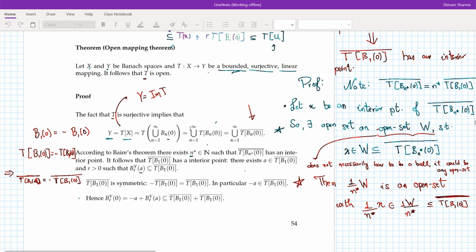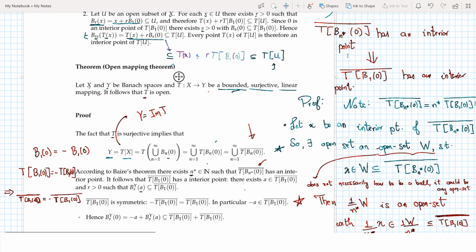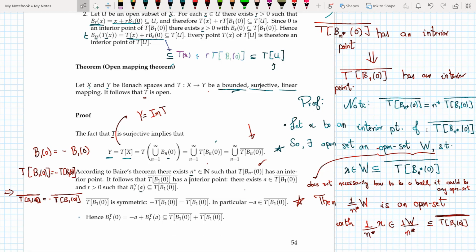So using Baire's theorem, there exists an N star belonging to N such that the closure of T B_N star(0) has an interior point. Now if this set has an interior point, then the closure of T B_1(0) has an interior point. Why so? My proposition is, if the closure of T B_N star(0) has an interior point, then the closure of T B_1(0) has an interior point. Now the proof flows as follows. Note that the closure of T B_N star(0) is equal to N star times the closure of T B_1(0).